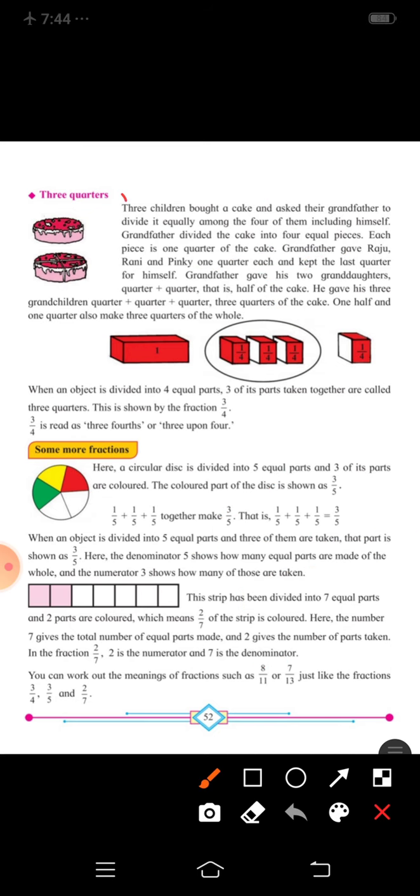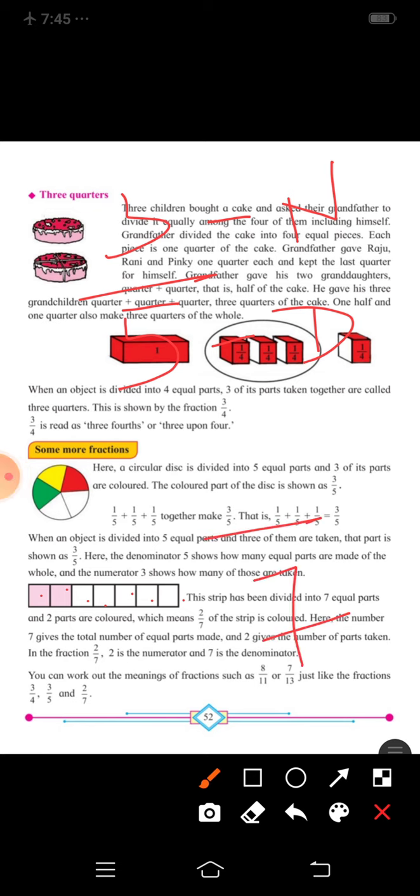Now in 3/5 what is the numerator? 3 will be the numerator, 5 will be the denominator. This is very easy for you all to understand. Correct now students? Now see this strip. See the strip. How many lines are drawn? 1 2 3 4 5 6 7. So it is divided into 7 parts.